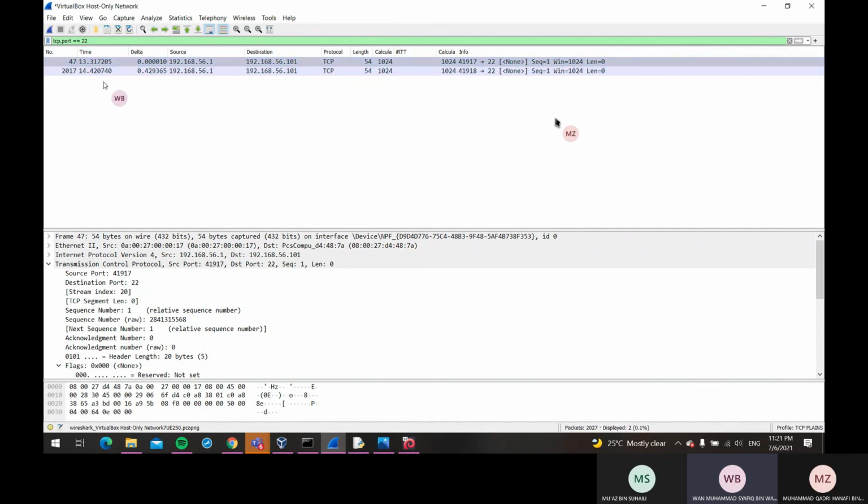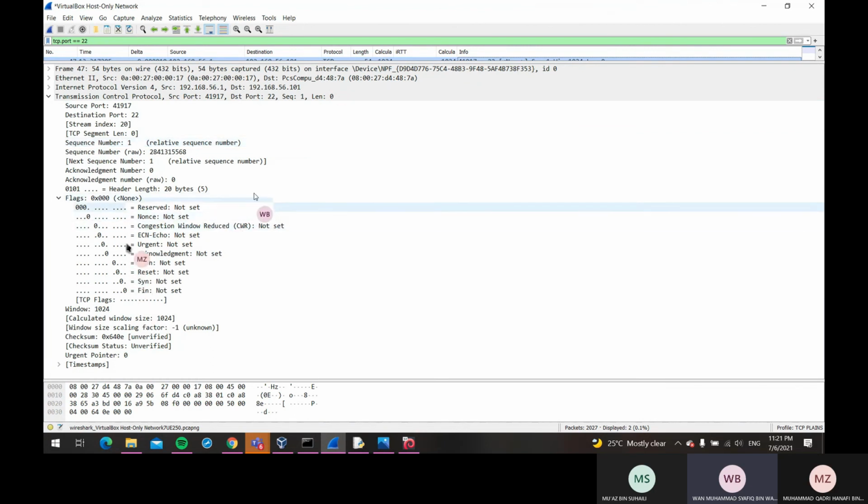As we can see, this option basically just sends the packet without any TCP flag. This method is used to get the firewall to respond to the scan. As we can see here, the flag is none, so there is no flag attached to this packet.